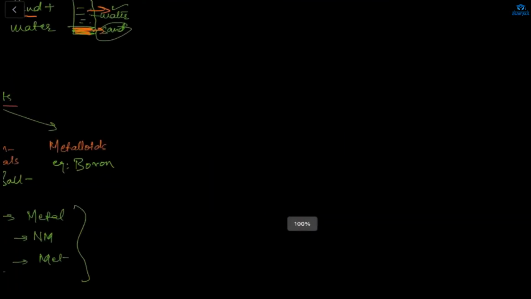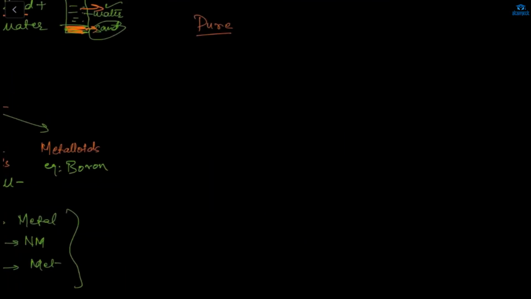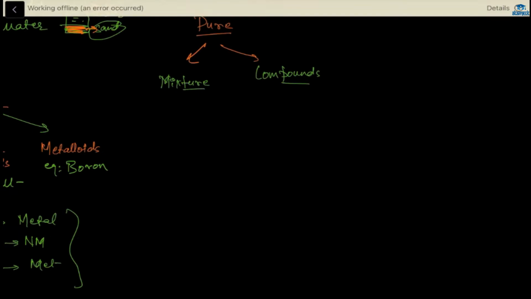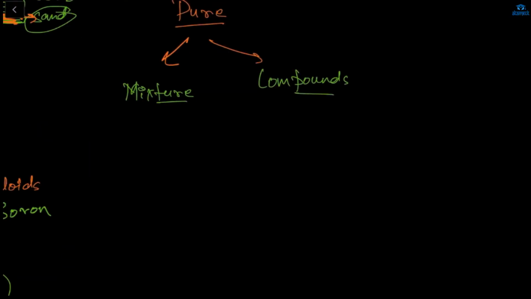Now next, in pure substance, the two subparts are elements and compounds. So we will discuss this. In pure, we have two things, mixture and compounds. So what is a mixture? More than one element. Elements or compounds just mix together to form a mixture.